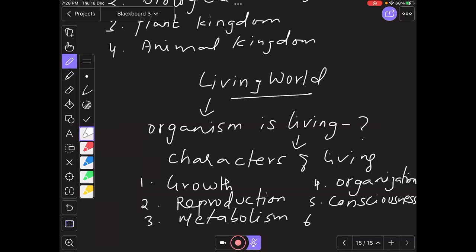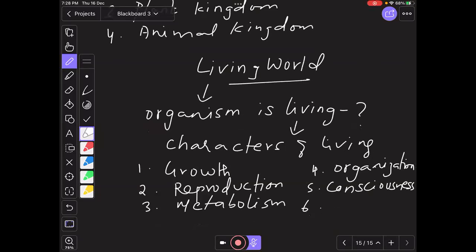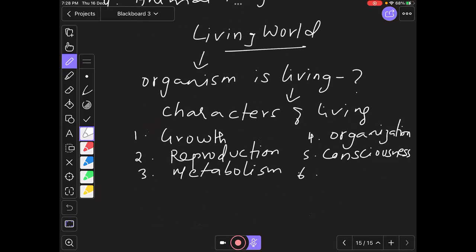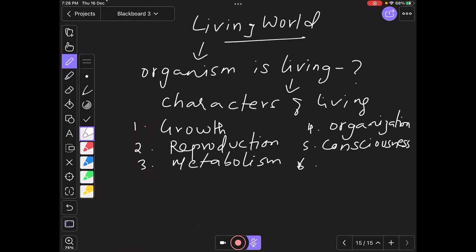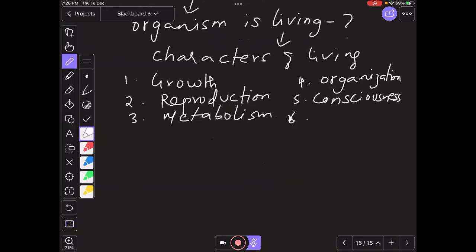So apart from this, consciousness is a response to stimuli. So five major characteristic features are responsible for saying that a particular organism is living. It's because of these five characteristic features. But here there is an exception. How do we differentiate now?